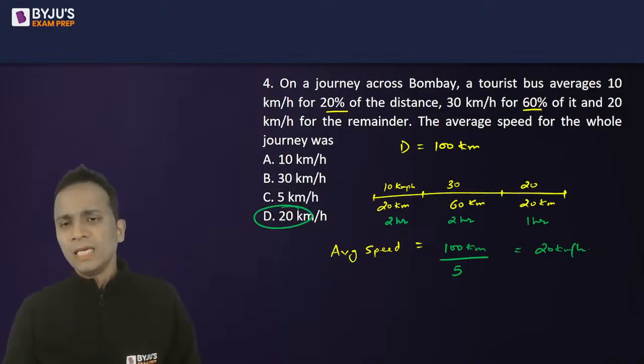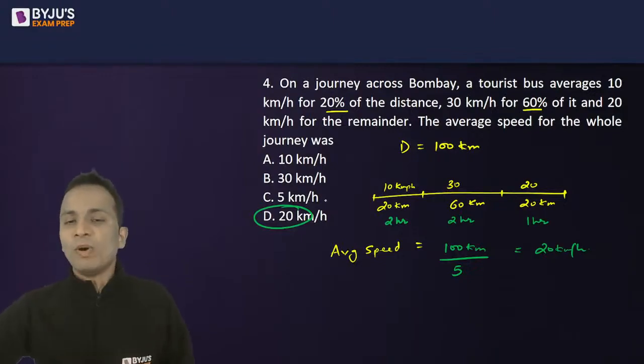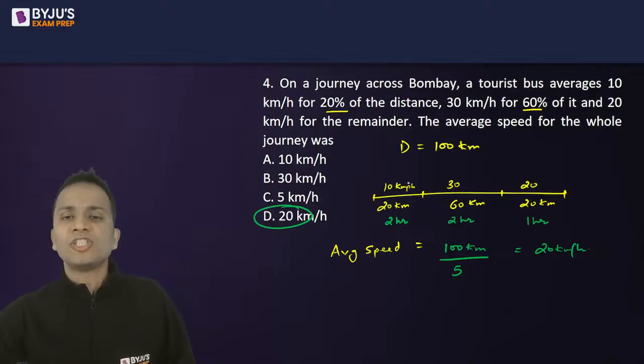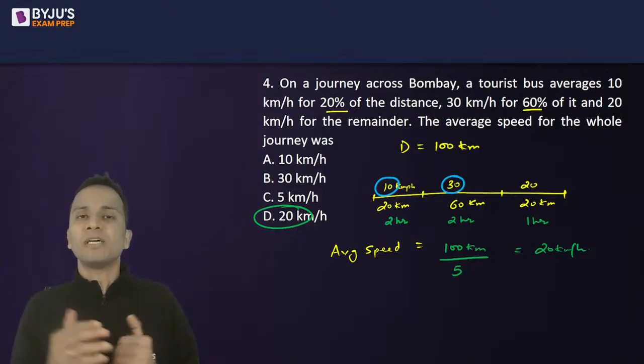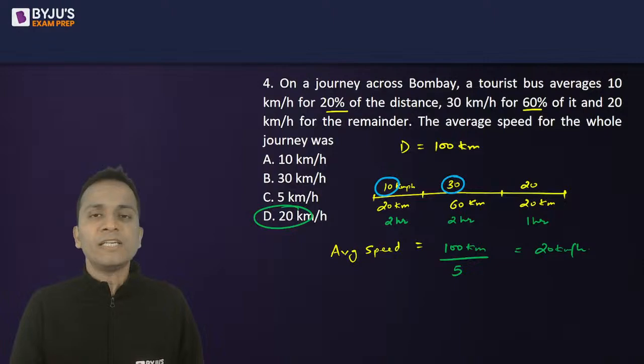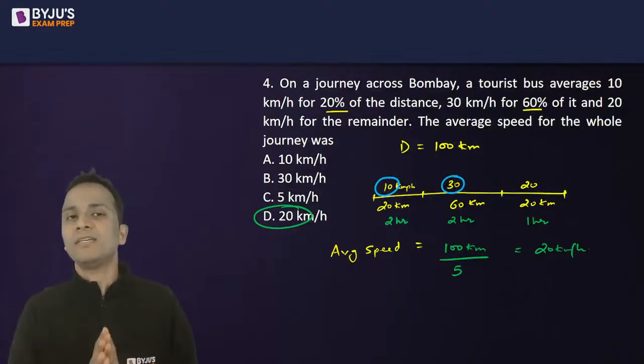Okay. Now, if you want to solve this question logically, understand one thing. For the entire journey, the minimum speed is 10 and the maximum speed is 30. So the average speed for the entire journey should be somewhere between 10 and 30.